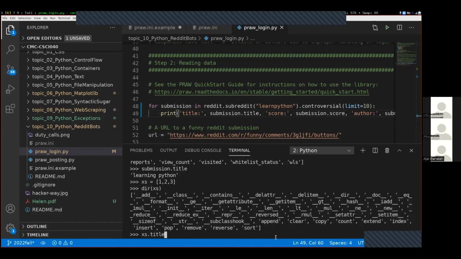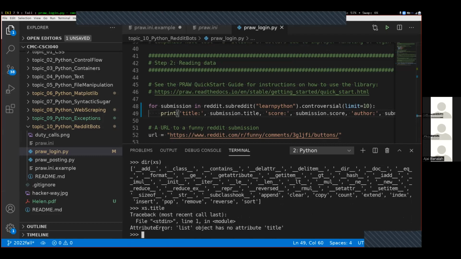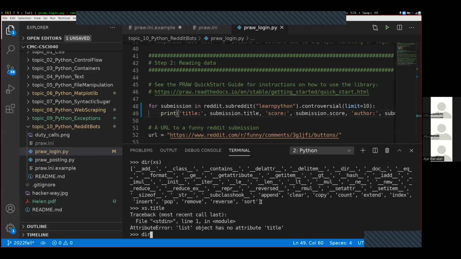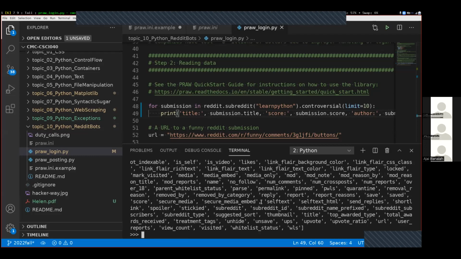And so if I did xs.title, then we get this attribute error because the thing to the right of the dot doesn't exist inside of this list from the dir function. It doesn't exist in the list of things that you can do to it. So dir is something you can always use, even on very poorly documented libraries, to figure out what you can do with a particular variable. So that's the first way that we saw to figure out what to do with a variable. What attributes can you put to the right of the dot? You can use the dir function just to list those inside of Python.